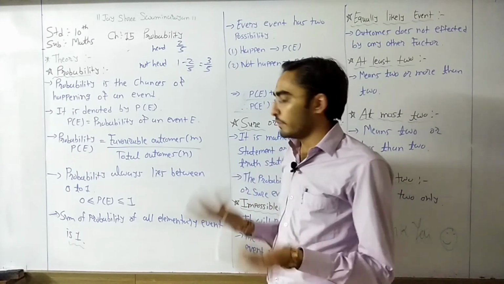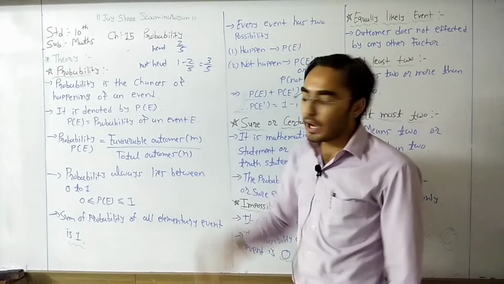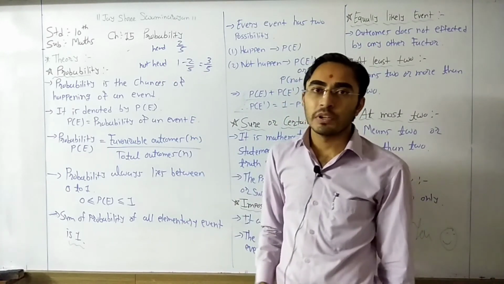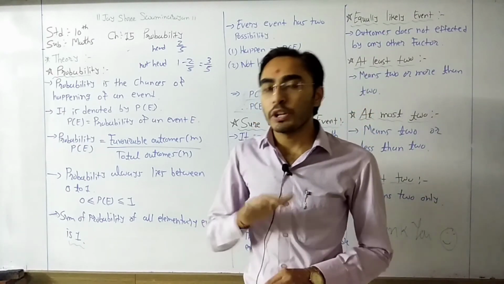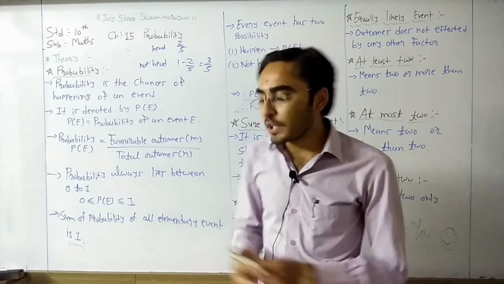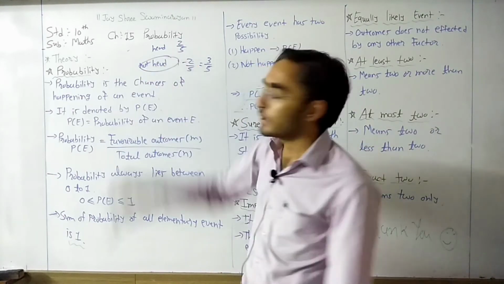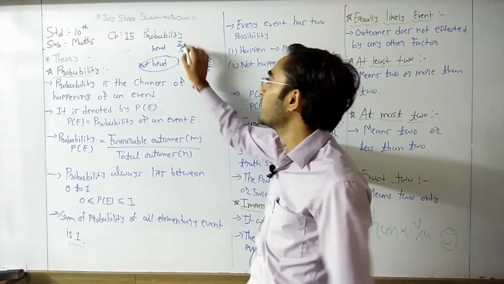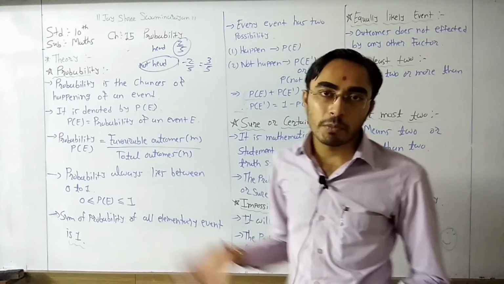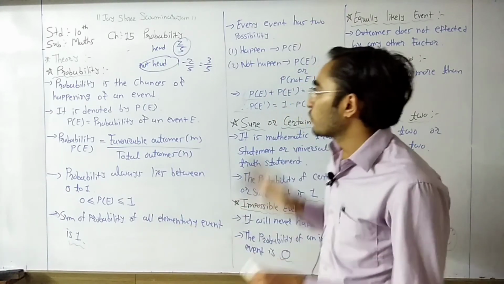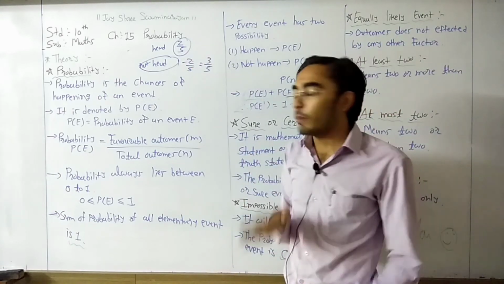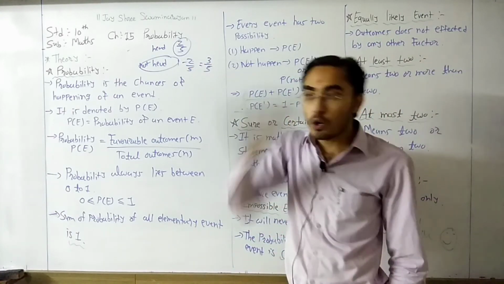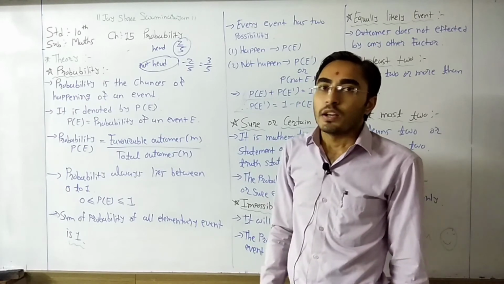Now we can estimate one thing. If head will not come, what is the second possibility? Tail. If head will not come, definitely at that time tail will come. So this is the probability for tail, which we directly find from the one probability. So if we know one probability, from that we can find the probability of not happening of an event.